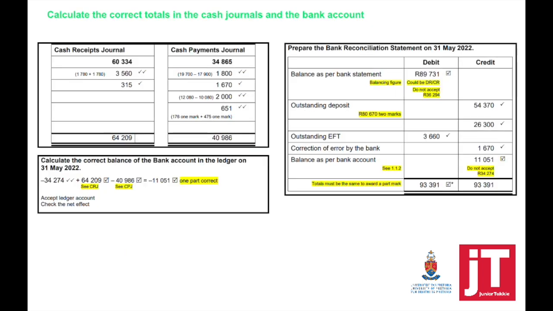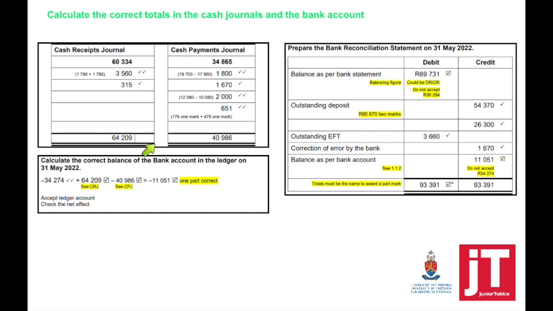Then we could also ask you to just calculate the correct totals in the cash journals and the bank account. So can you see that there's no details of from whom or to whom, and there's no identifying of which is the contra account. It's only calculate the correct cash receipts journal and cash payment journal. Again, do not forget to include the totals brought forward, which is given to you in the answer booklet.